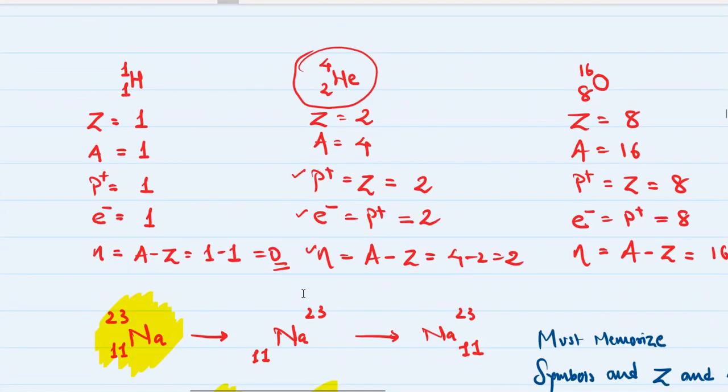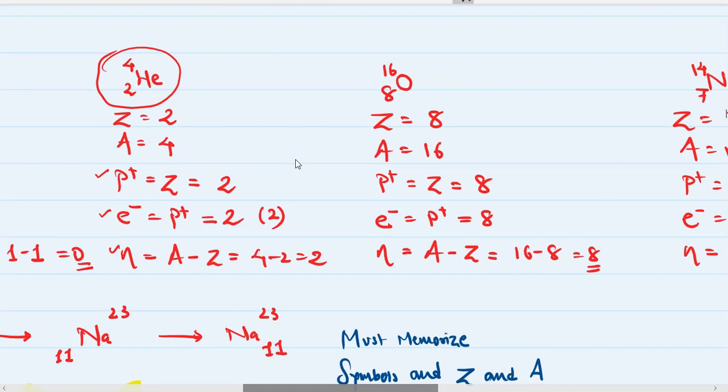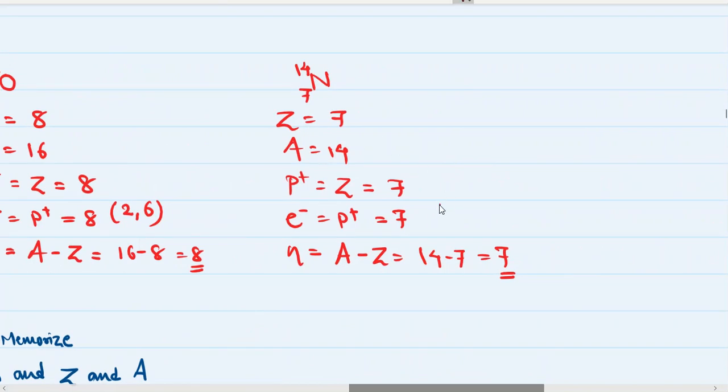Yes, so we had taken these examples. Let's find the number of valence electrons, and for that we need to figure out the electronic configuration. Hydrogen's electronic configuration is just 1, and its number of valence electrons is also 1. Helium's outermost shell, the one shell, contains 2 electrons, so its electronic configuration is 2, and its number of valence electrons is also 2. For oxygen, the number of electrons is 8, distributed as 2, 6: 2 in the first shell, 6 in the next shell. So its number of valence electrons is 6. For nitrogen, the electronic configuration is 2, 7.